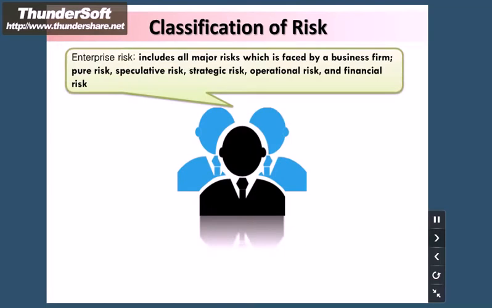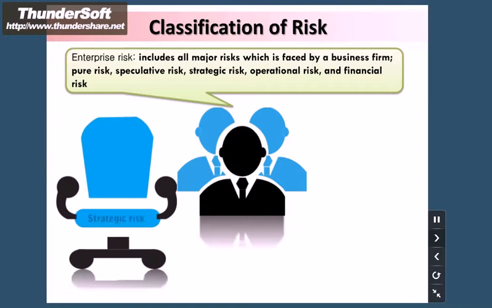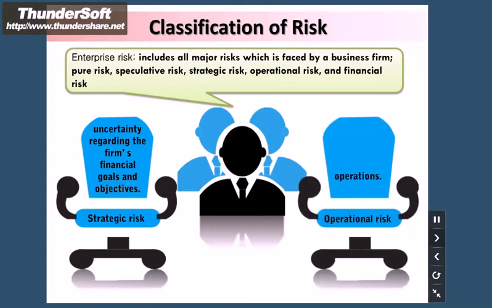Classification of risk. Enterprise risk includes all major risks which are faced by a business firm: pure risk, speculative risk, strategic risk, operational risk, and financial risk. Strategic risk: uncertainty regarding the firm's financial goals and objectives. Operational risk: results from the firm's business operations.